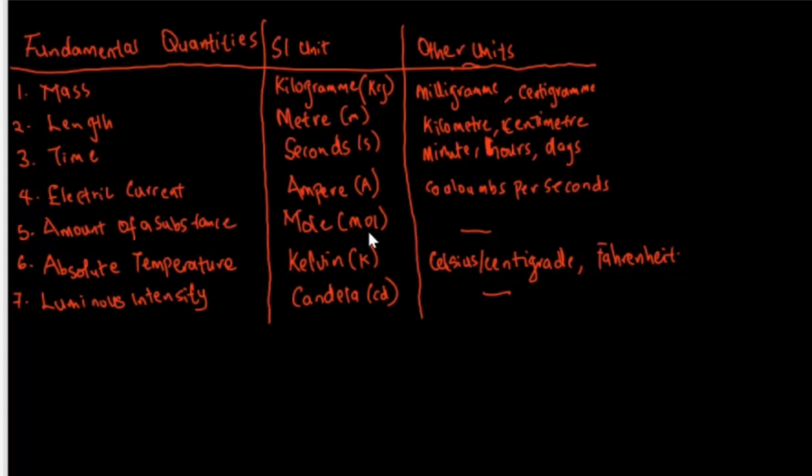And there are 7 physical quantities in physics, and they are mass, length, time, electric current, amount of a substance, absolute temperature, and luminous intensity, which you can also refer to as brightness. So how bright a light source is, is what we refer to as luminous intensity.